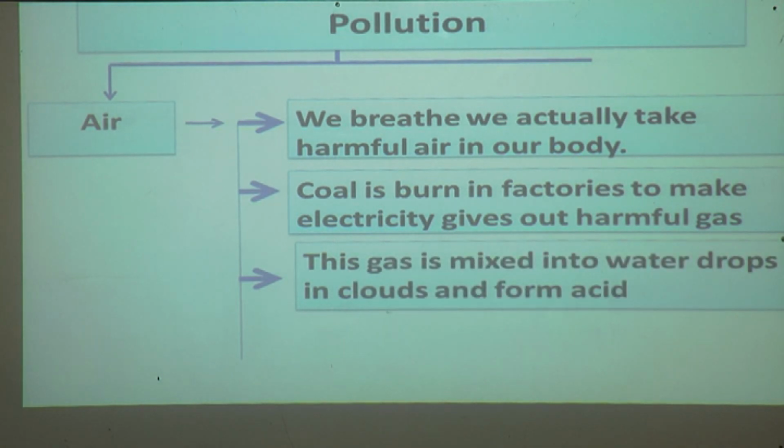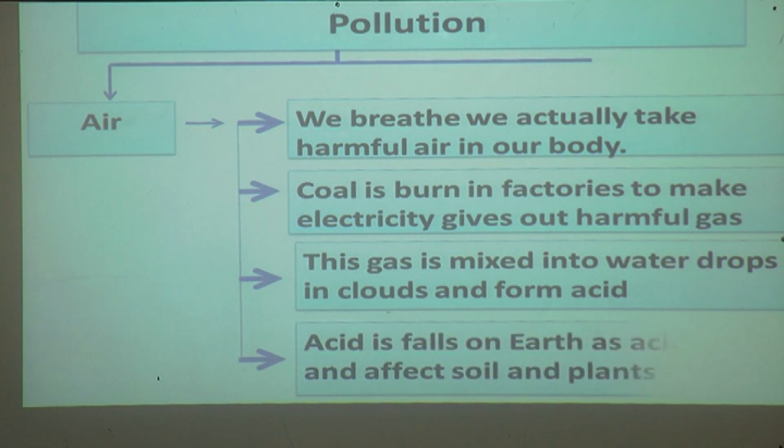When that gas rises up in the sky, it mixes with the water droplets in the clouds and forms acid. Acid falls on the earth as acid rain and affects the soil and plants. It also affects the animals.